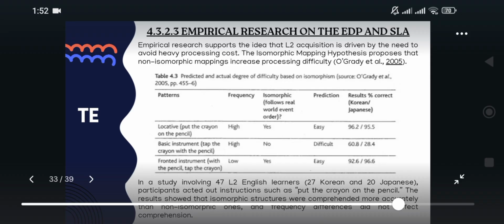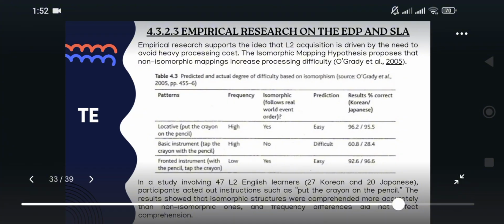So in summary, the study demonstrates that language comprehension and acquisition are influenced not only by frequency but also by how efficiently the brain can process sentence structure based on real-world experience.